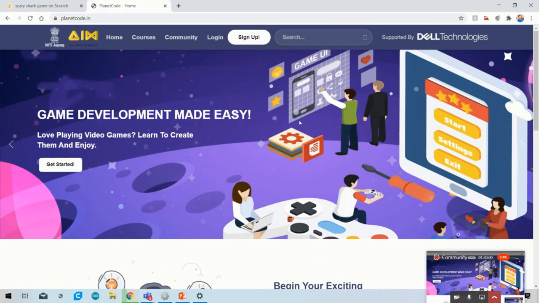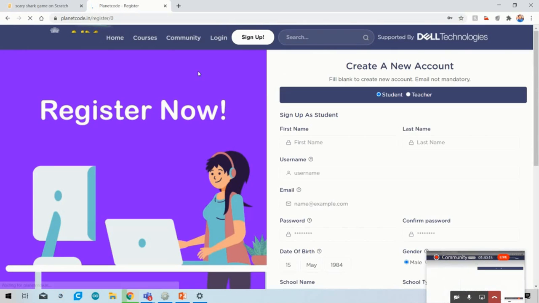There are a few steps that you have to follow. I am just telling you the few steps: how you can make the account, how you can log in, and how you can start your own gaming journey. So just simply click on the sign up option. As soon as you click on the sign up option, the register now or create a new account form will appear on your screen. As a student, you have to select the student account, and as a teacher, you have to select the teacher account.